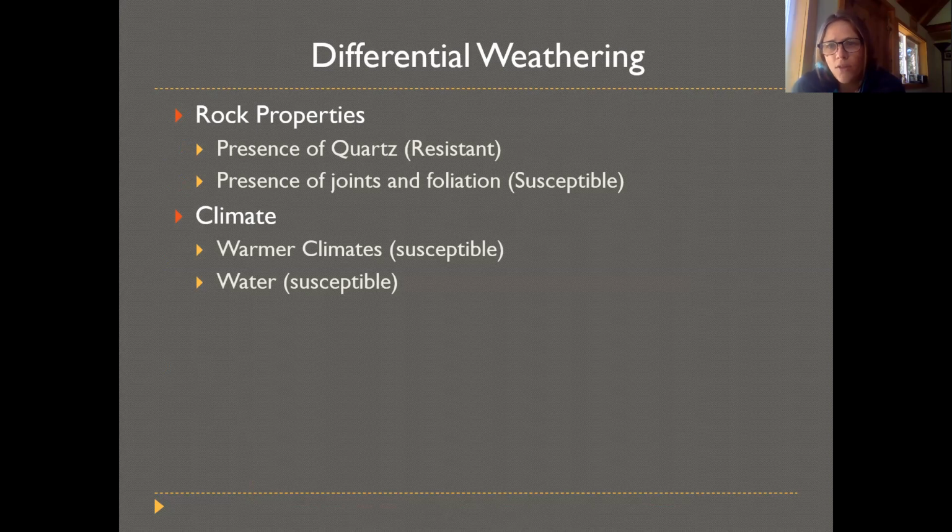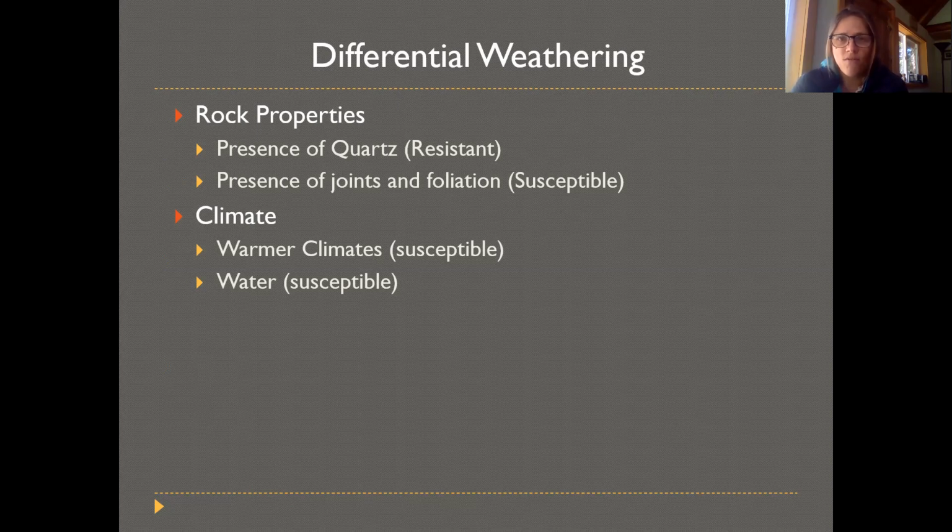So again, the rock property itself might have an impact on differential weathering, and then climate. Warmer climates usually have breakdown that happens more quickly than colder climates. However, the presence of water usually breaks things down, and ice breaks things down faster. So a warm, dry climate might actually break down faster than a slightly colder climate if there's a lot of water, a lot of ice there. So we have a lot of different factors to consider, but the impact is that not all rocks are breaking down at the same time, which makes these interesting landscape features for us to look at.